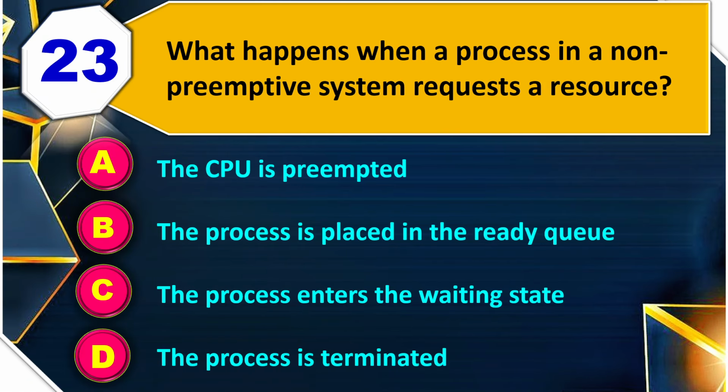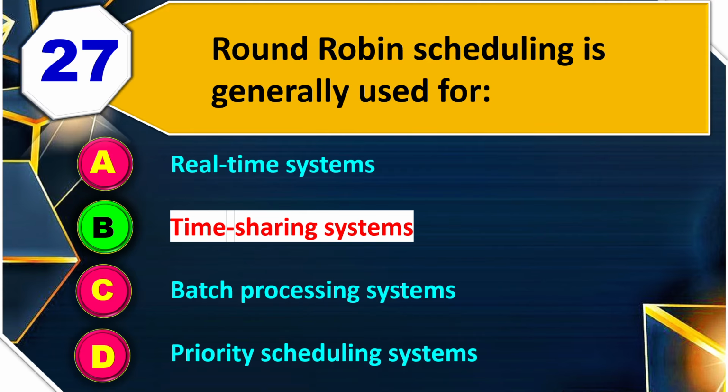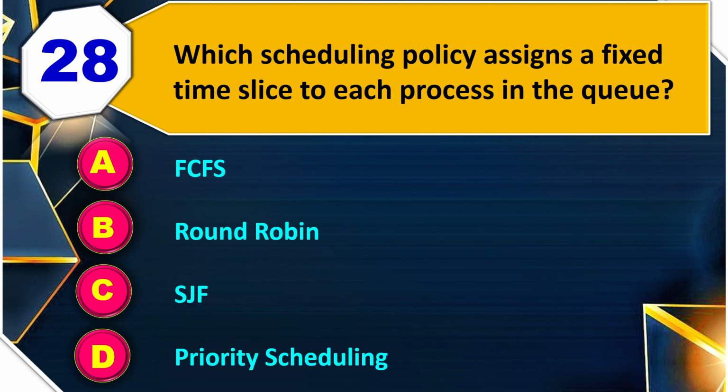27. Round robin scheduling is generally used for real-time systems, time sharing systems, batch processing systems, or priority scheduling systems. So the right answer is time sharing systems. 28. Which scheduling policy assigns a fixed time slice to each process in the queue? FCFS, round robin, SJF or priority scheduling? So the right answer is round robin.